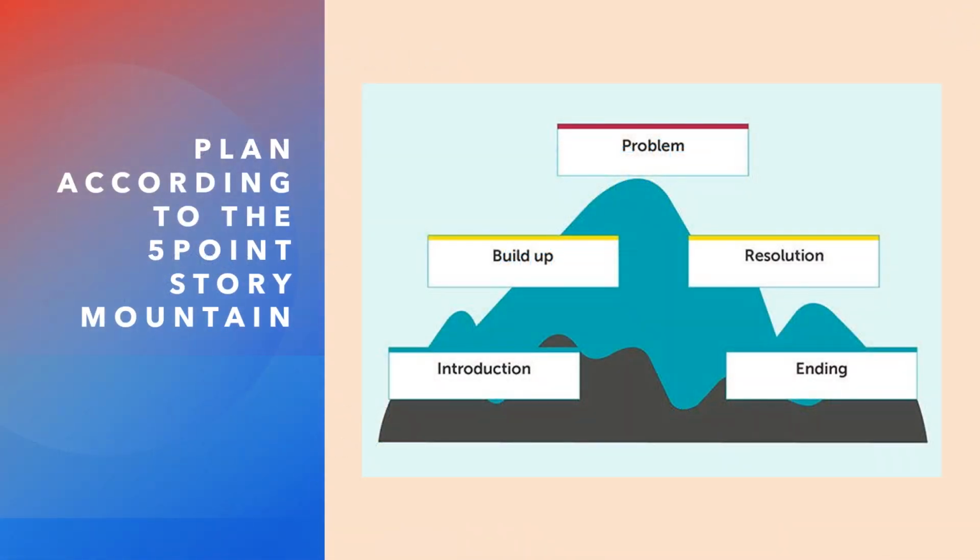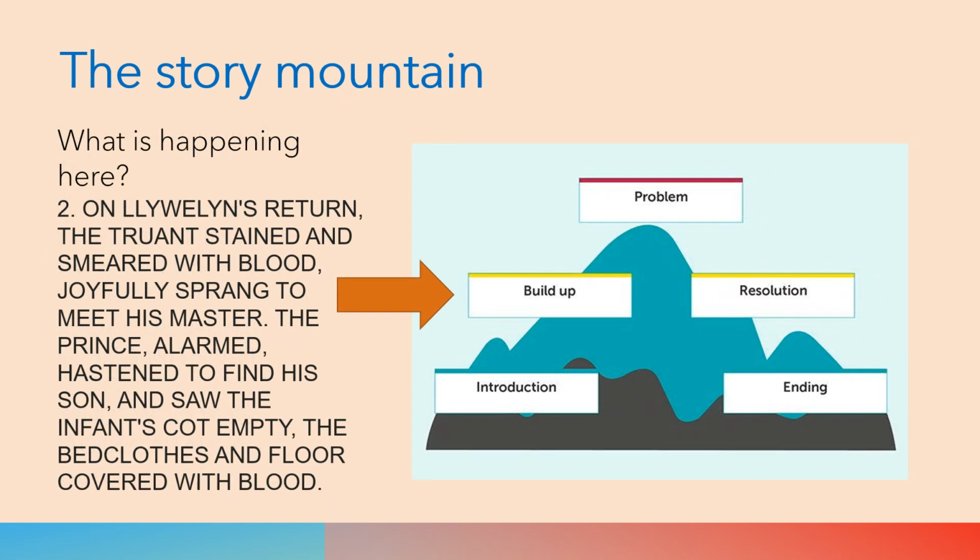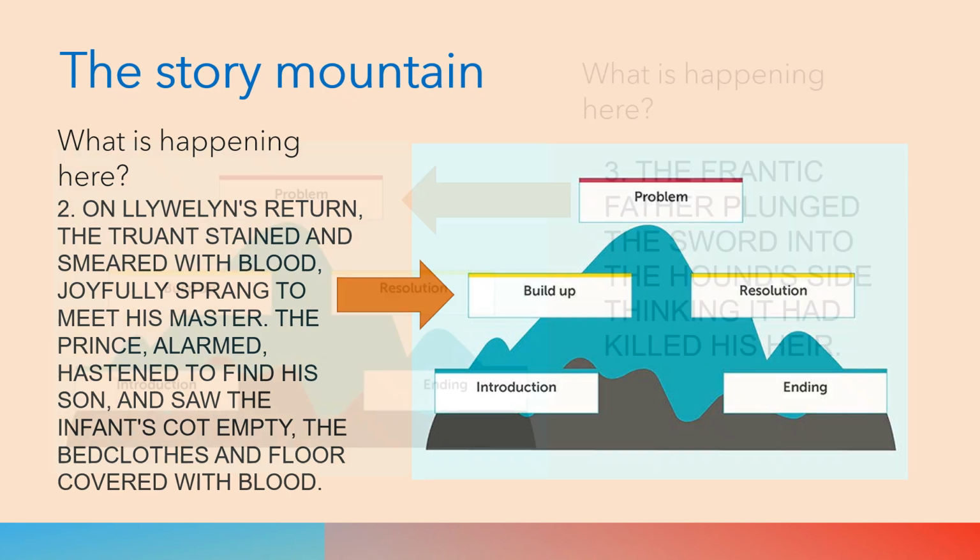This is the story mountain. You start with an introduction or setting. There's a build-up, a problem or dilemma, a resolution, and an ending. So these will be the events according to the story mountain. The introduction is the introduction of the prince and the fact that he's hunting but without his dog. In the build-up, Llywelyn returns and finds his infant son's cot empty and the bedclothes and floor covered in blood.